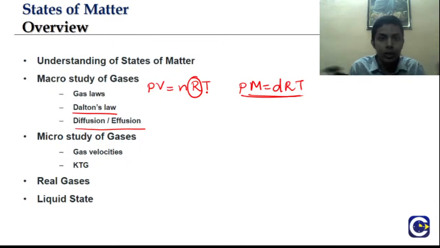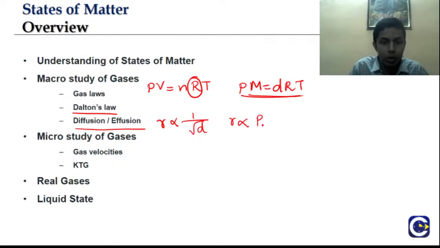The total pressure is the sum of partial pressures of individual gases in the mixture of gases. Then we looked into diffusion and effusion, and we also got the relation that rate is inversely proportional to root of density or root of molecular weight, and rate is directly proportional to pressure, and we combined these